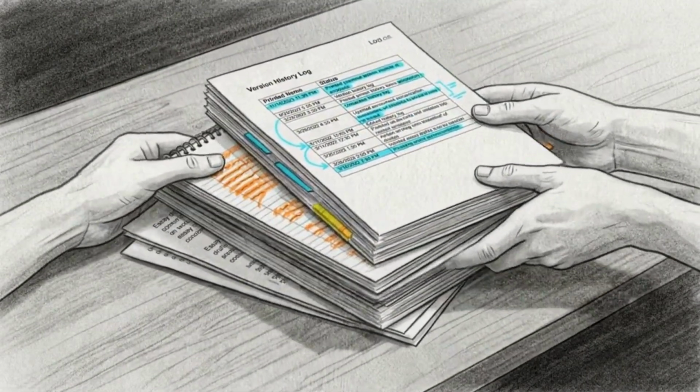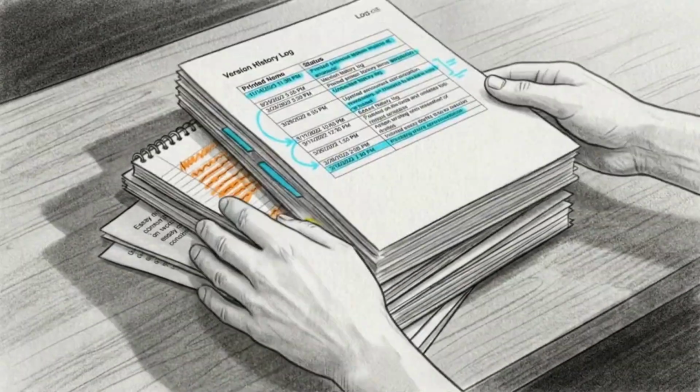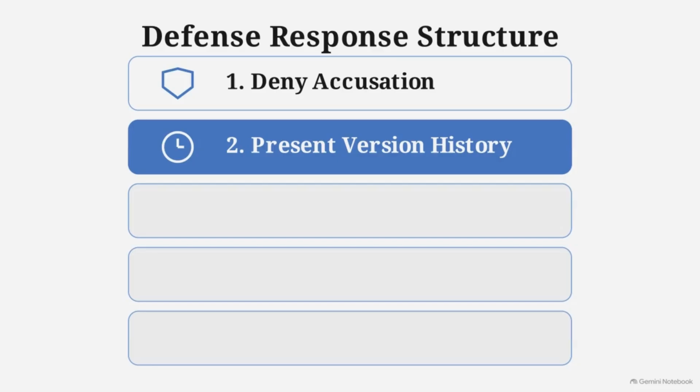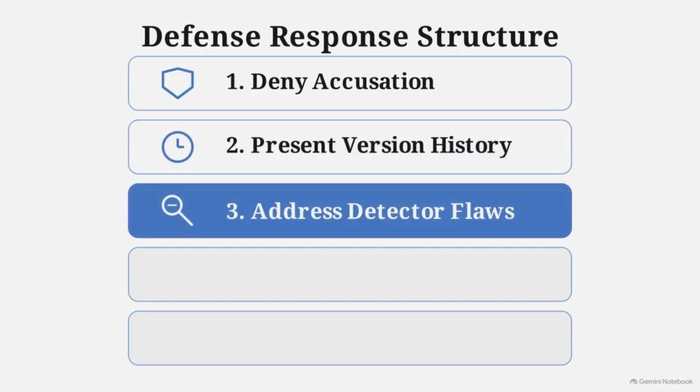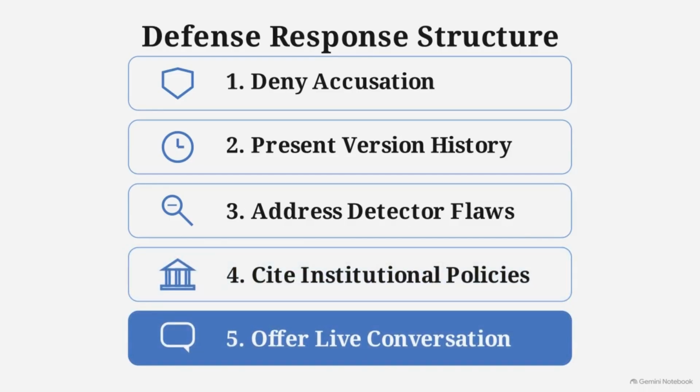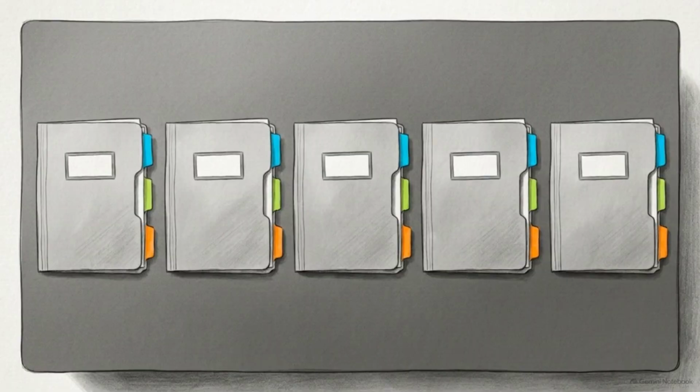Assemble your evidence into a five-part written response. First, deny the accusation. Second, present version history as primary evidence. Third, address factors the detector missed. Fourth, cite institutional policies. Finally, offer a live conversation to explain your sources. This structure shifts the focus from a defensive reaction to a methodical presentation of your actual process.